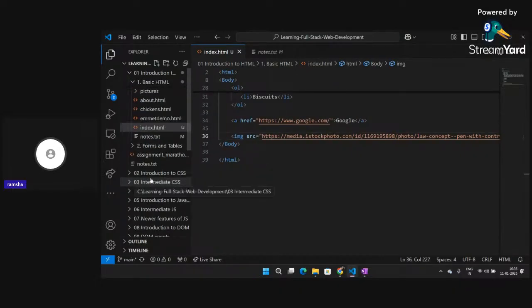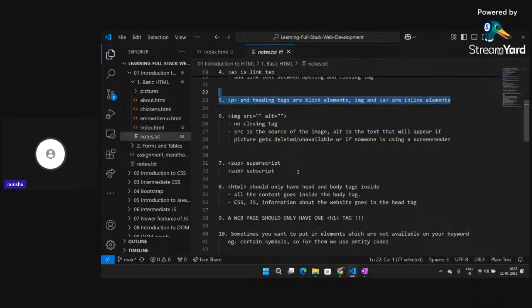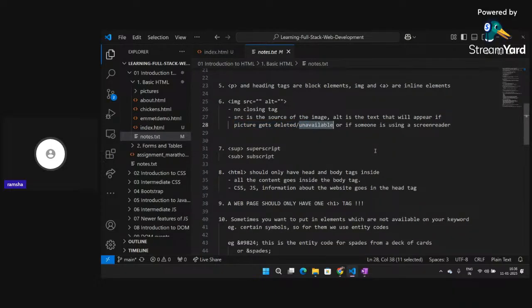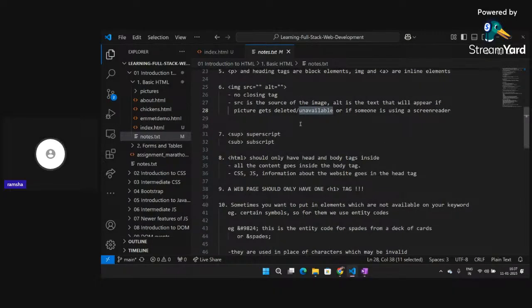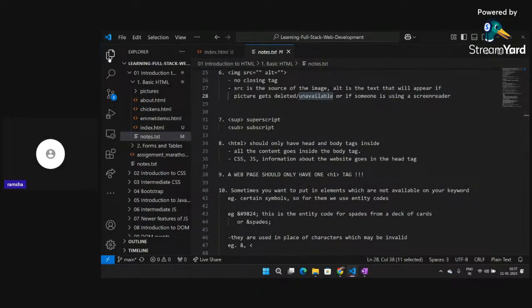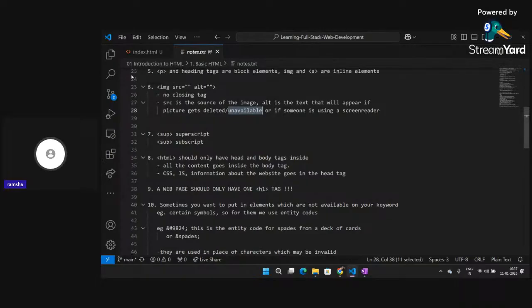Now let me check once what else we have. Yeah, so alt is the text that I was saying right now. Alt is the text that will appear if the picture gets deleted or is unavailable for some reason, or if someone is using a screen reader, so in that case your image will not be available, right?